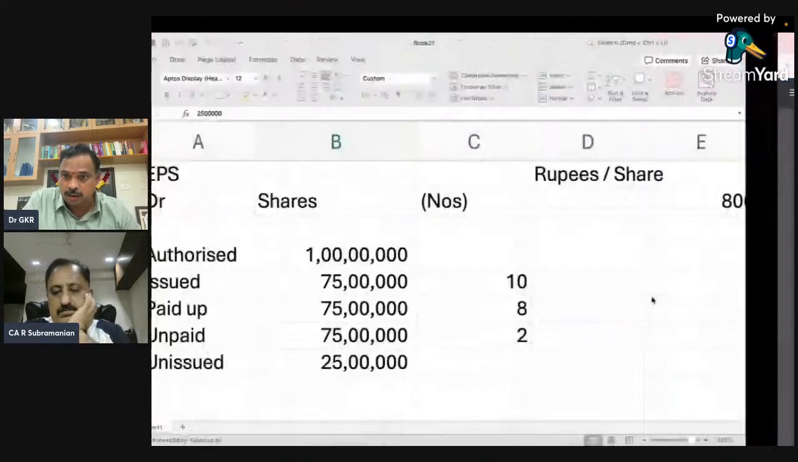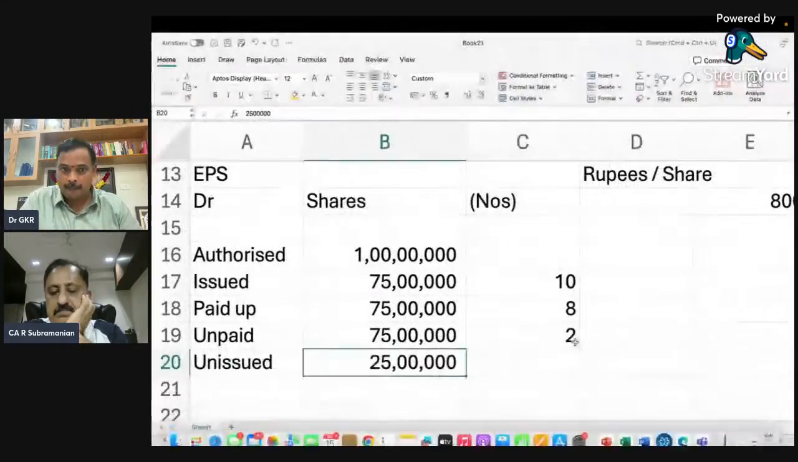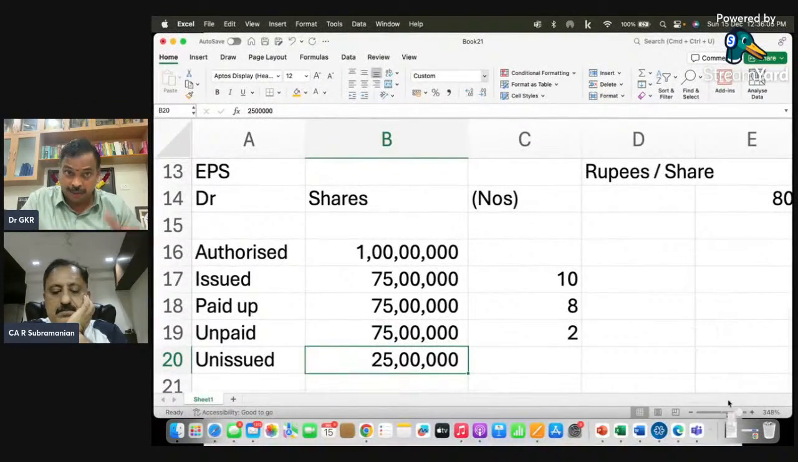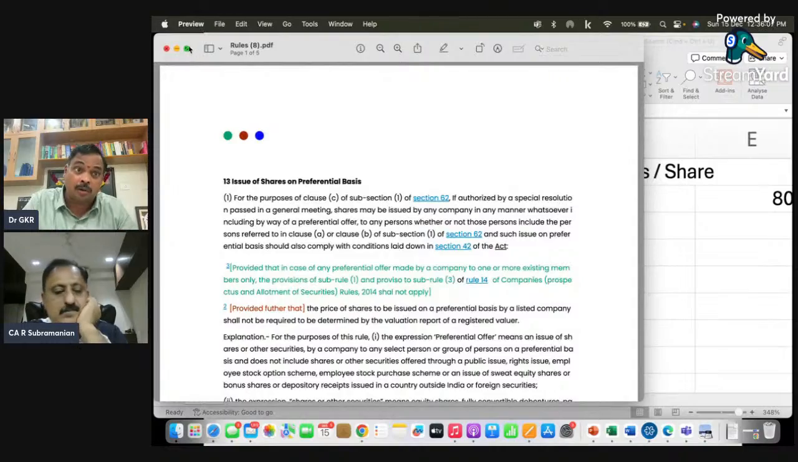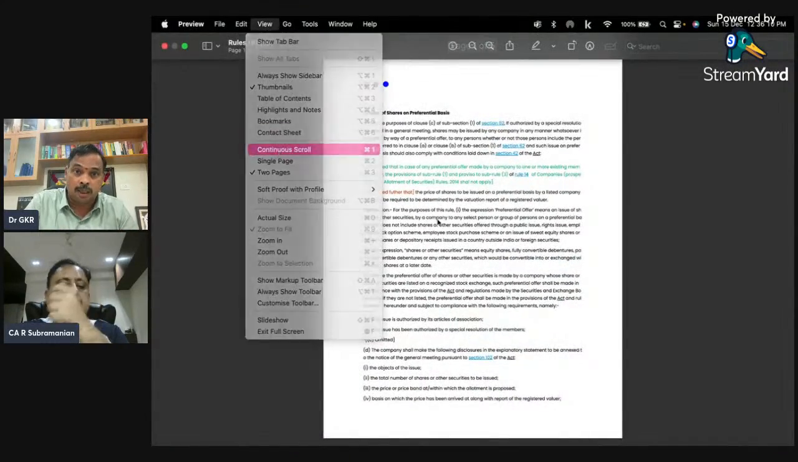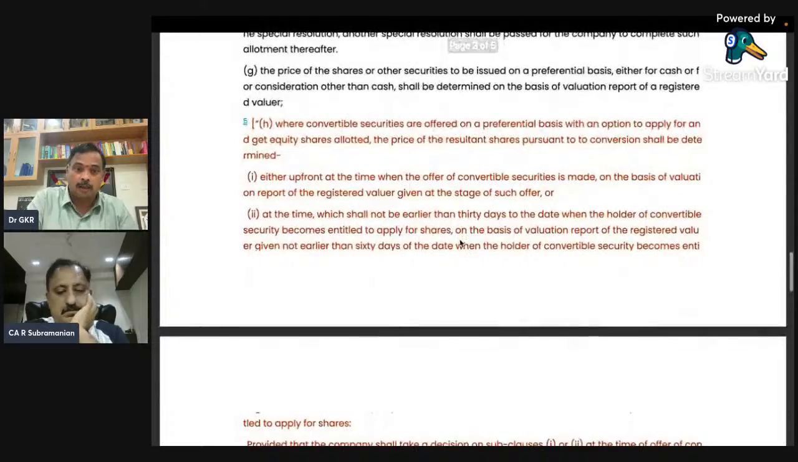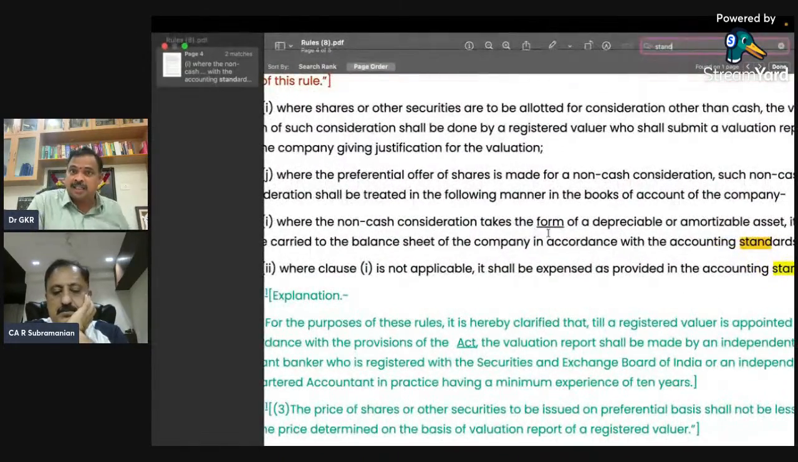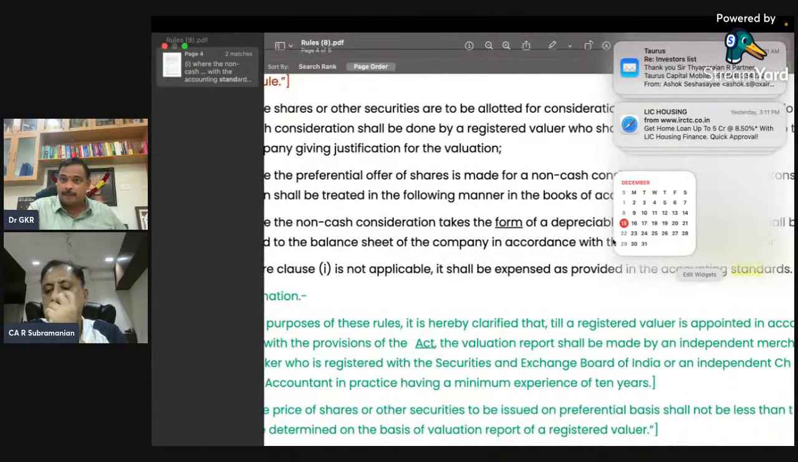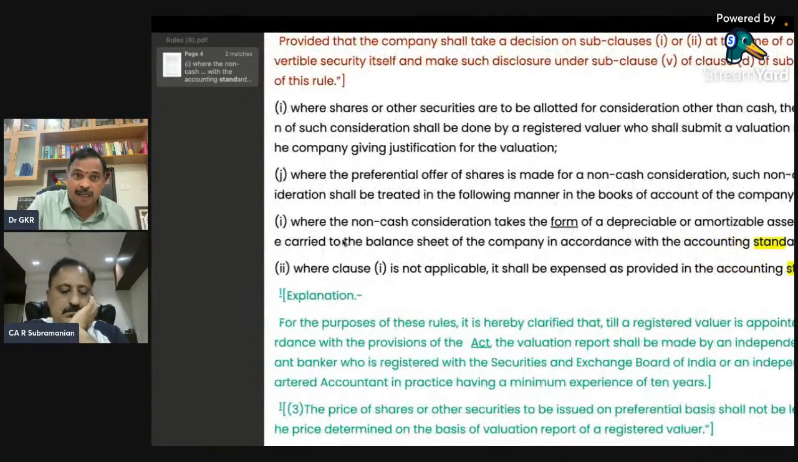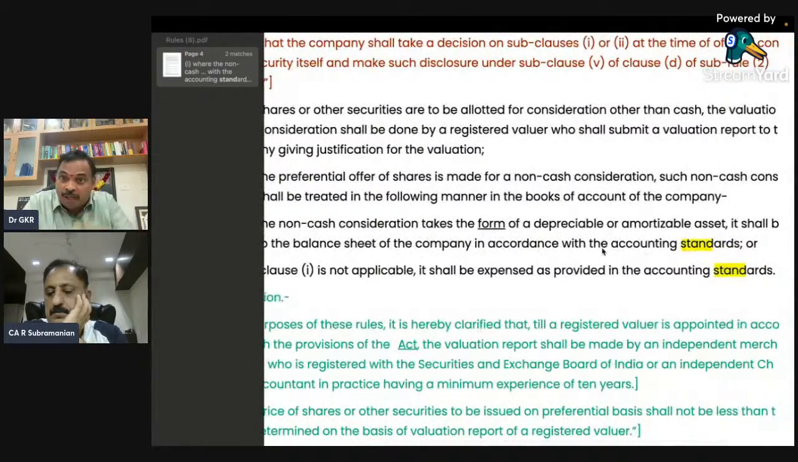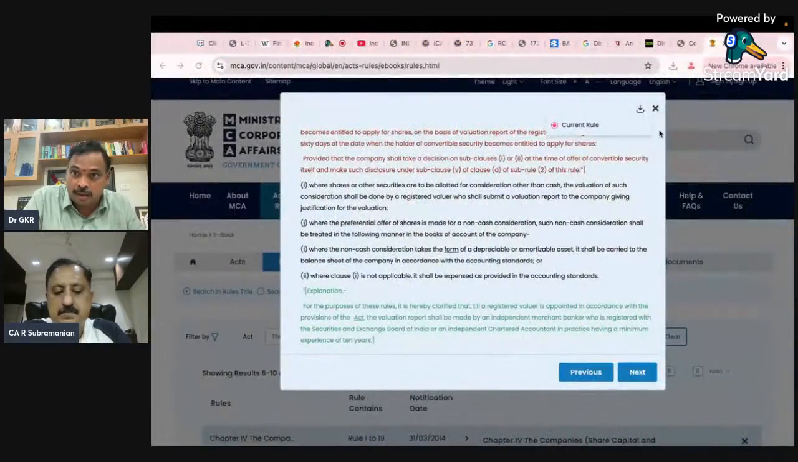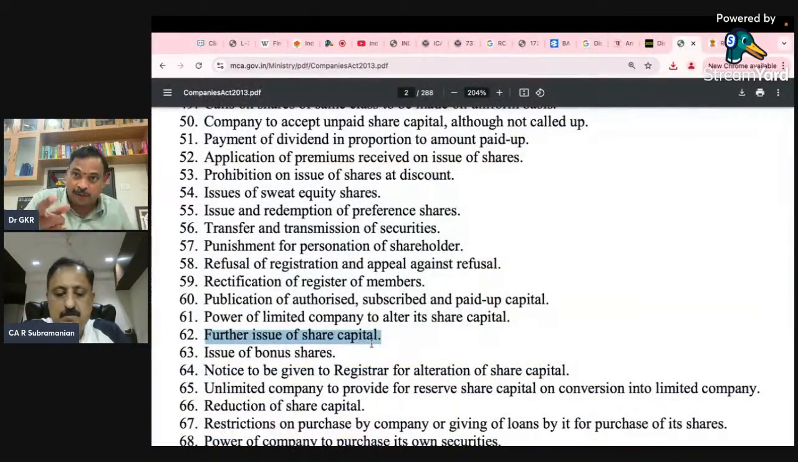So look at this rule. I'll just show you that rule. In the Companies Act rule, they mention the accounting standard. Hope it is visible. Look at this: where non-cash consideration takes the form of a depreciable or amortized asset, it shall be carried to the balance sheet of the company in accordance with the accounting standards. Please look at this, it is given there. So for the further issue of share capital also, the word standard is used.